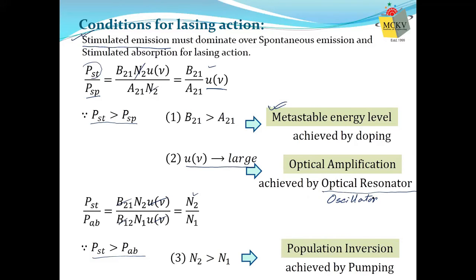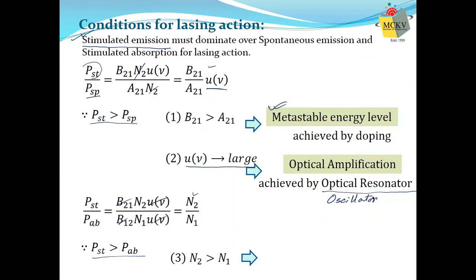Third is N2 should be greater than N1, which is not normal. Normal is N1 greater than N2. The process where the higher energy level is more populated than the lower energy level is called population inversion. We want to invert the normal process, and that can be achieved by the method of pumping. Pumping is a very simple thing. When we talk about this, you will understand. So these are the three conditions, and this is how you can achieve these conditions.